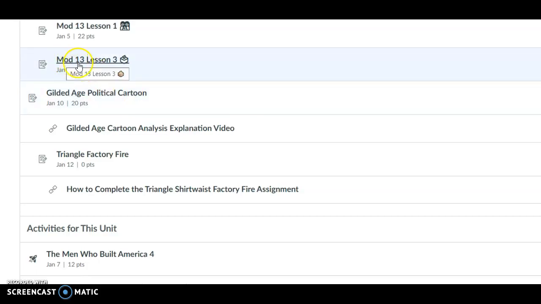So once again, so far, Monday is the Gilded Age Political Cartoon assignment. Tuesday is this, the Module 13, Lesson 3 assignment, and you can see the dates when they're set to open: Monday, January 10th, Tuesday, January 11th, and then Wednesday, January 12th, is this Triangle Factory Fire assignment.